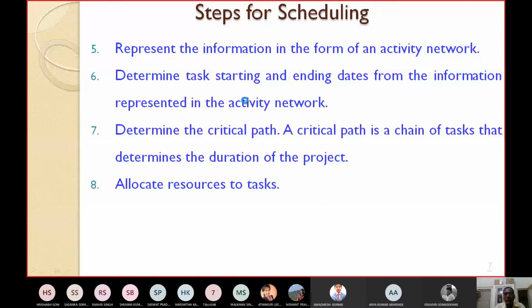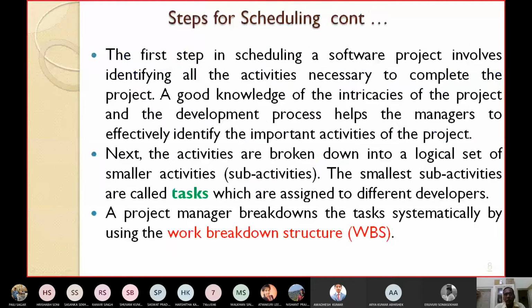So these things I have explained here. Whatever is important, I will just explain. Otherwise, you can read it yourself. All these 8 steps we have discussed earlier. So these steps are now explained in detail.